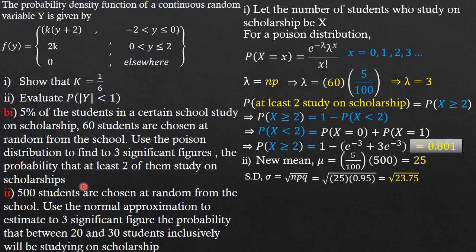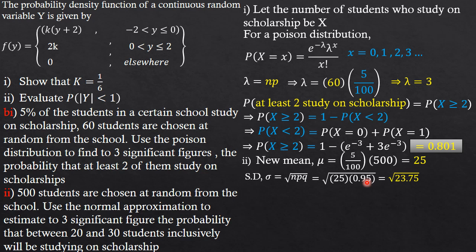So plugging everything in, n, as you all know, is 500. Then our p is 5%. Good. Then our lambda is 25. So if we plug in everything, we are going to have the square root of 23.75. Great, that's what we have.